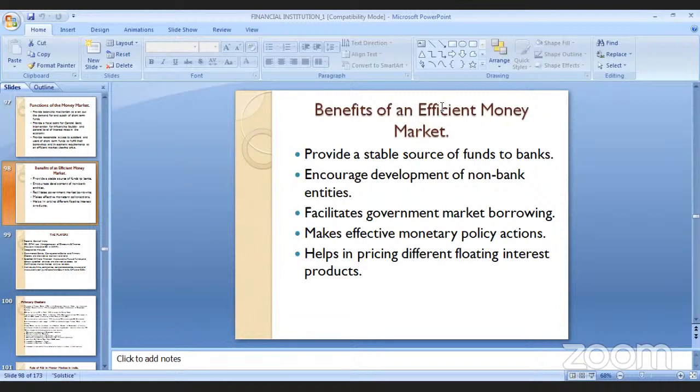It will provide a stable source of funds to banks. How? I will cite one example.